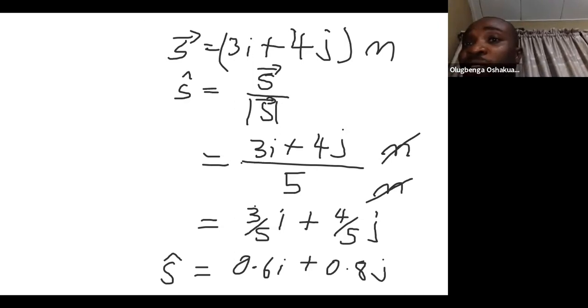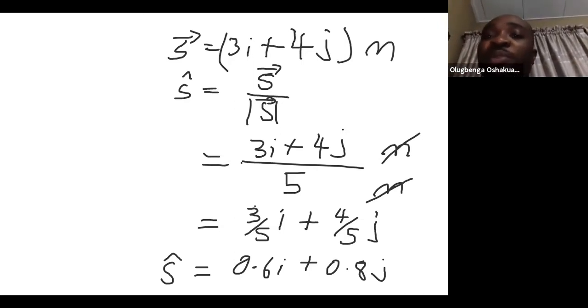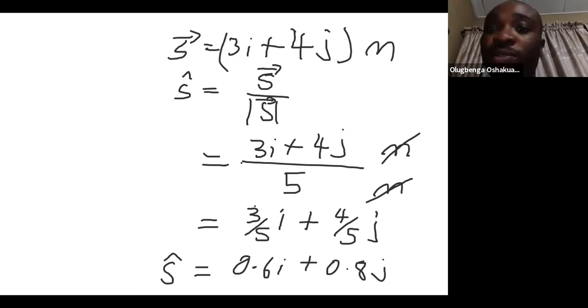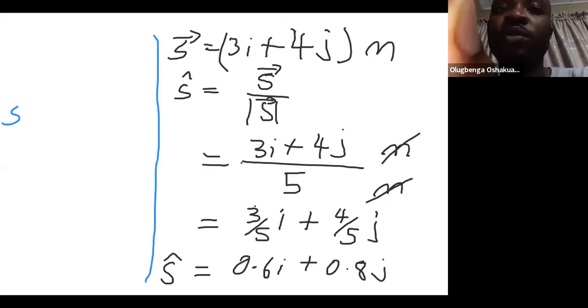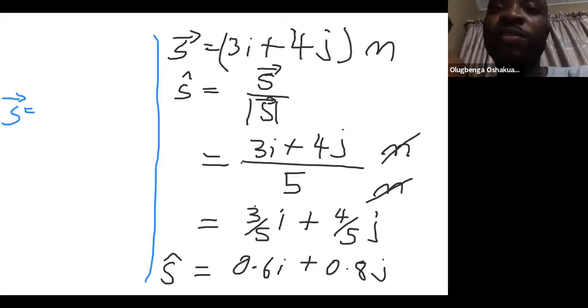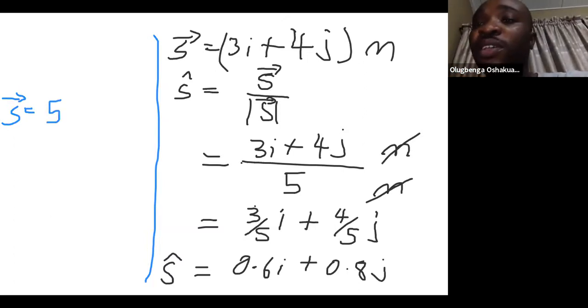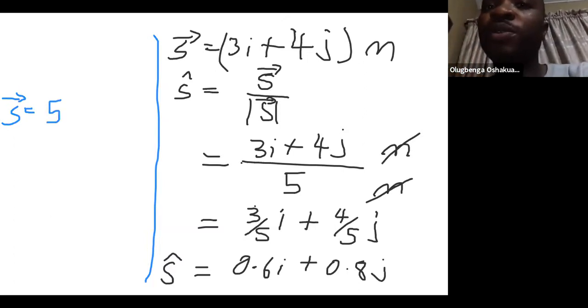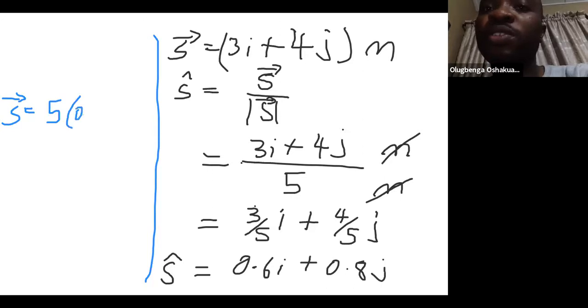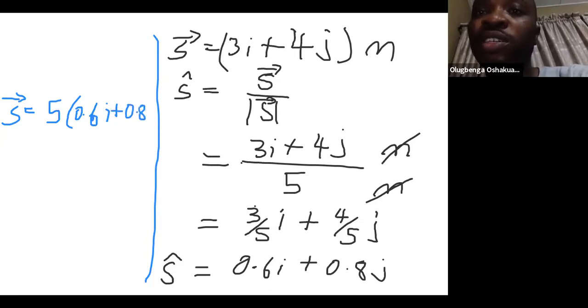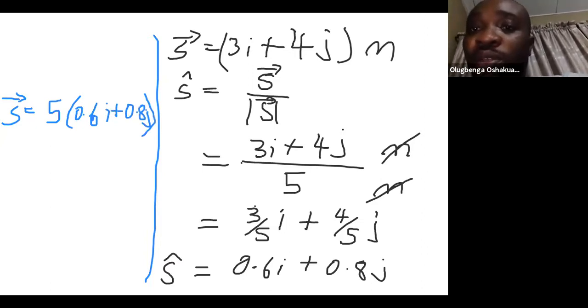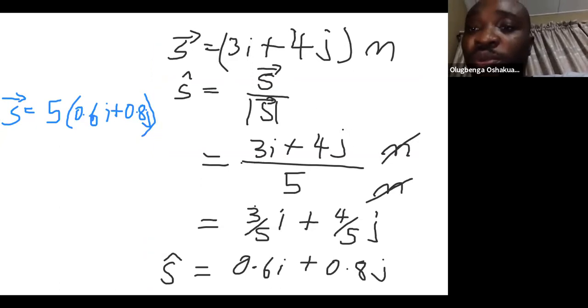So that means that we can describe our vector S to mean 5 meters times a unit vector, 0.6i plus 0.8j. And that unit vector is not in meters.